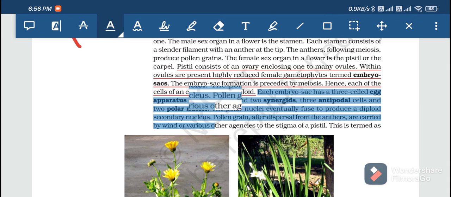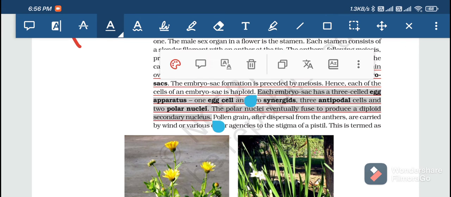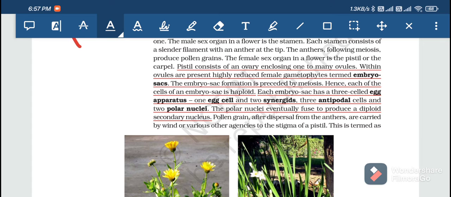This is an important point. In the embryo sac, we have mainly three components: the egg cell, two synergids and three antipodals. Two synergids and one egg are at the base, and three antipodals are at the tip. We also have two polar nuclei in the center of the cell. The two polar nuclei eventually fuse to produce a diploid secondary nucleus. If they fuse, they are called the secondary nucleus.